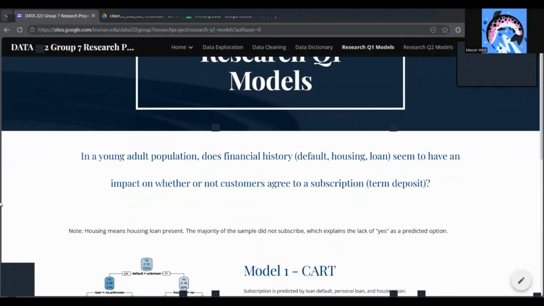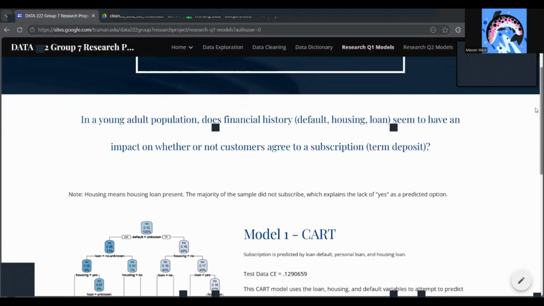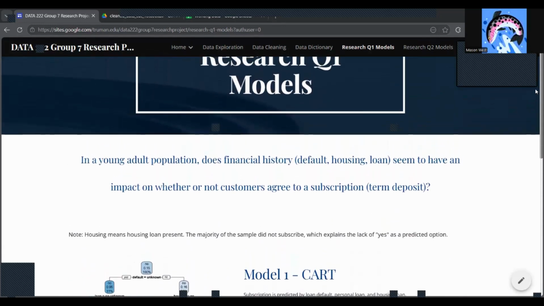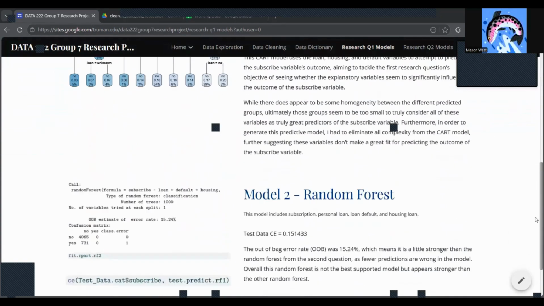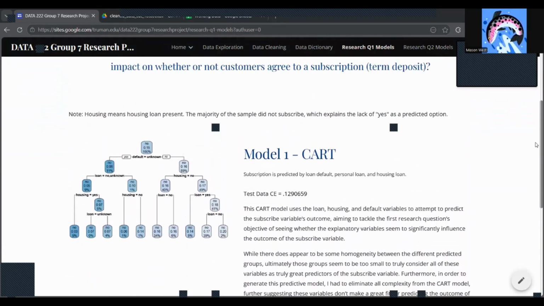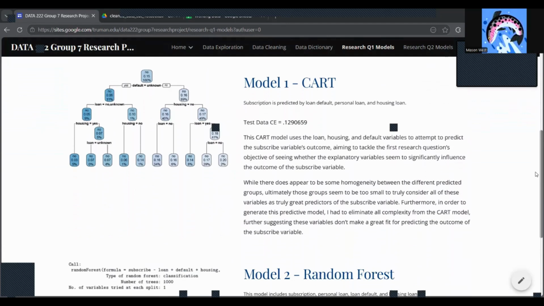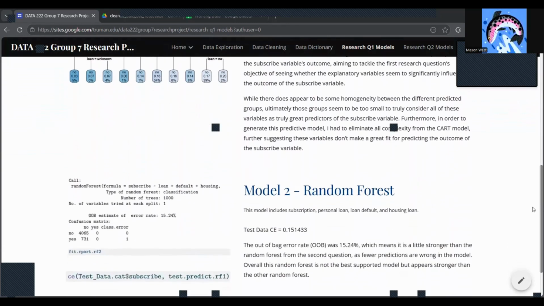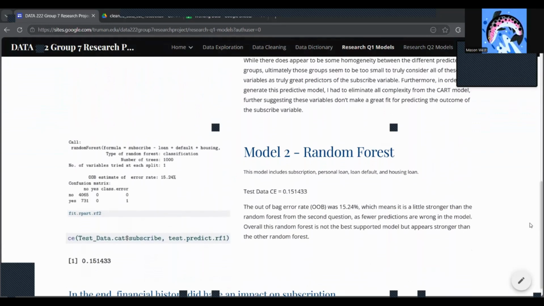In terms of using predictive modeling to predict the outcomes of new data, I did both a CART model and a random forest model for the explanatory variables used in both research questions. Among all of these models, both of the random forest models performed fairly worse in comparison with the original CART models that I had made.